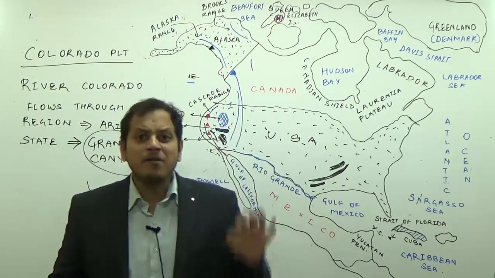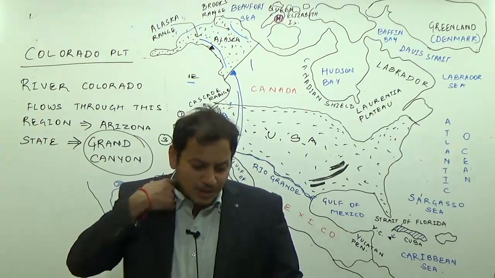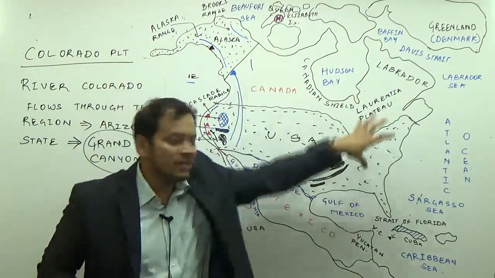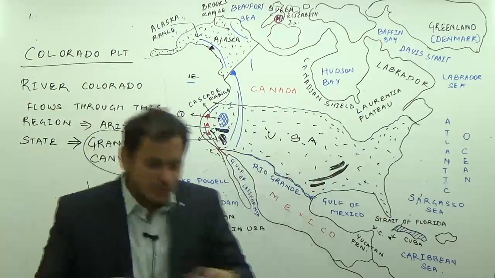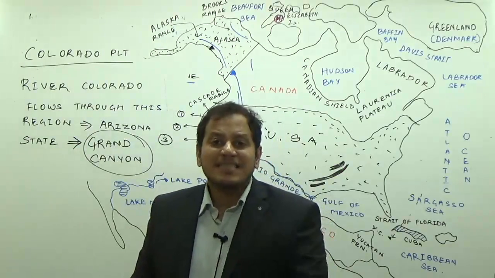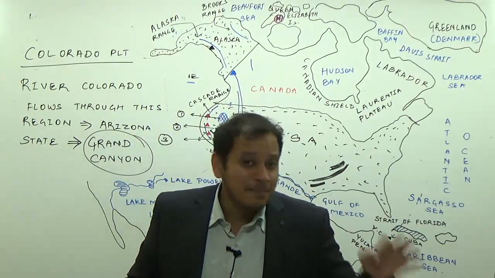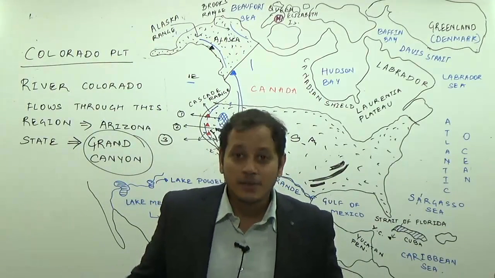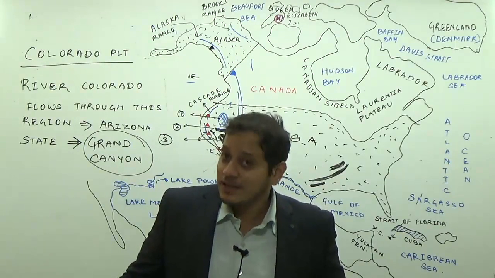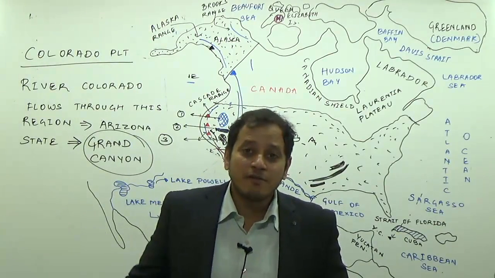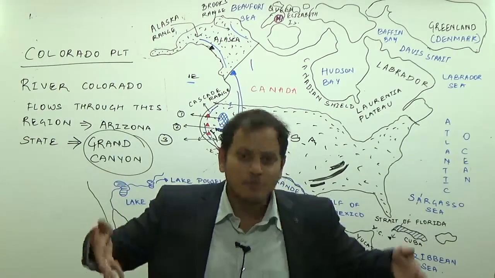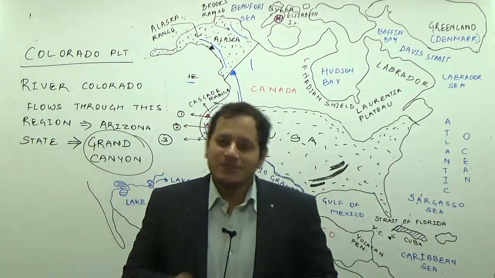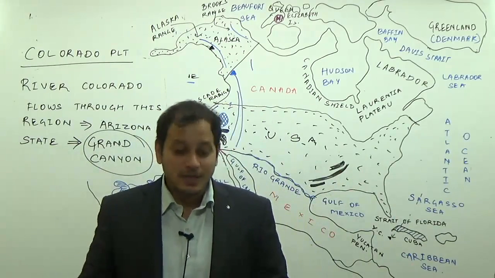So one small point before I end this lecture. I'm just focusing on the western part, then we'll come to the central lowlands and then the eastern highlands, so that you don't get confused. This is the deepest point in USA. Tell me, the movie 127 Hours, you have seen, what is that movie about? Where does the protagonist of the movie get stuck? He gets stuck in a deep valley where, because of very high temperature, nothing lives in that region. That is known as Death Valley.